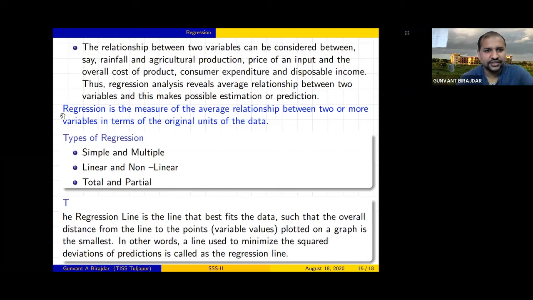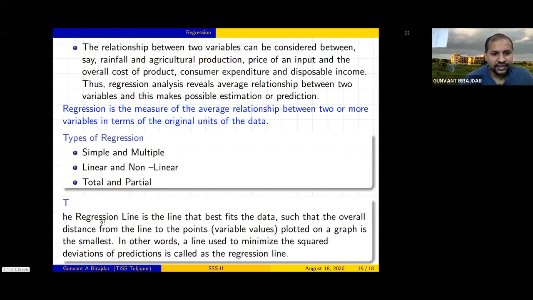So there are different types of regression. This is the definition: regression is the measure of average relationship between two or more variables in terms of the original units of the data. There are simple and multiple regression, linear and non-linear, and total and partial. I think I explained this in the last class: what is simple regression, multiple regression, linear, non-linear. We'll go one by one.